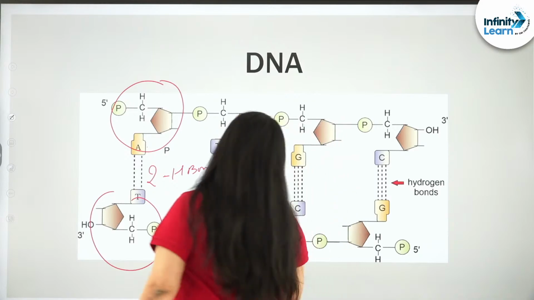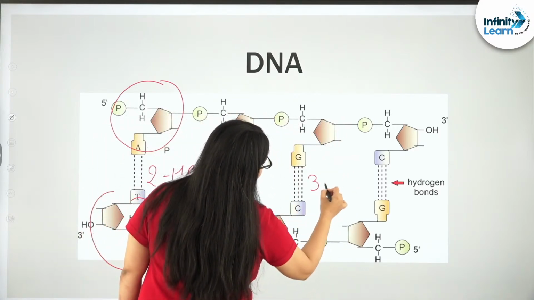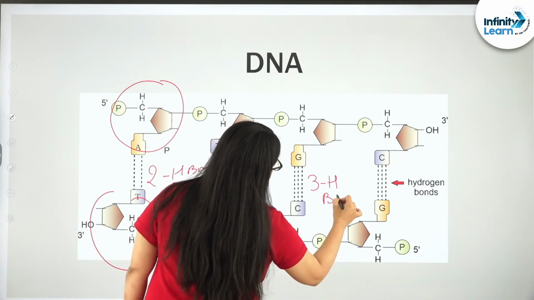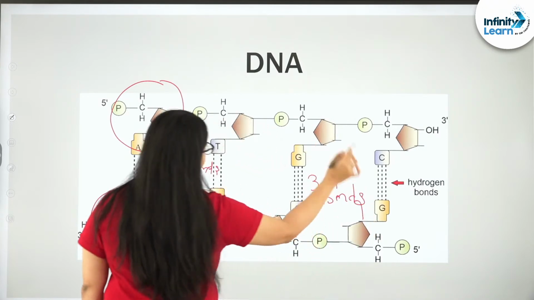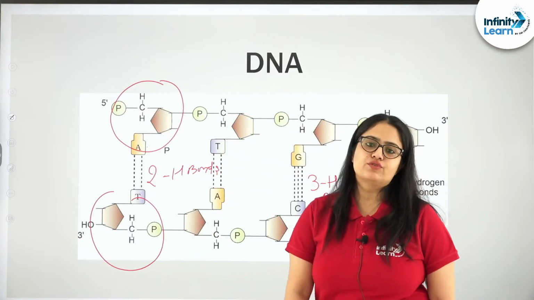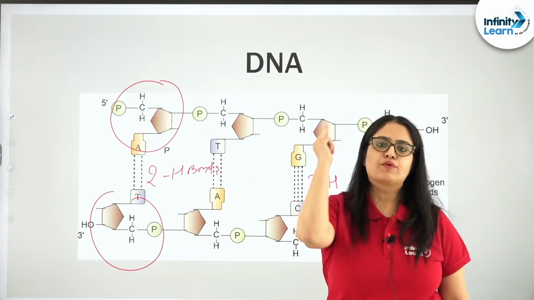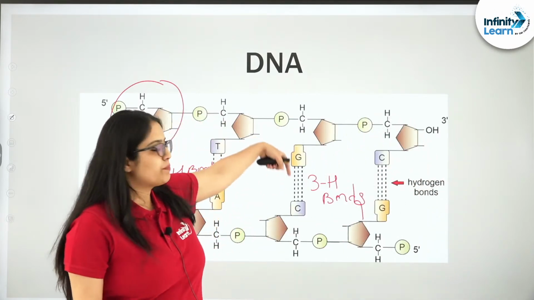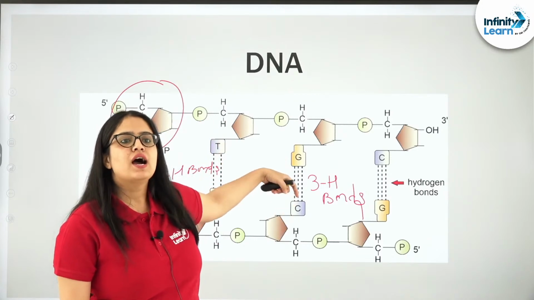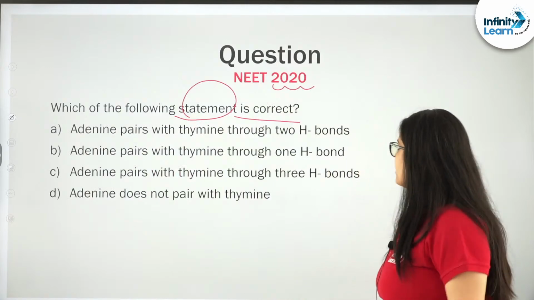And see here students, guanine is paired with cytosine with the help of 3 hydrogen bonds. So I hope students, with this diagram you will not get confused ever in future that adenine pairs with thymine, A pairs with T with the help of 2 hydrogen bonds, and G pairs with C with the help of 3 hydrogen bonds, right? So let us see now the right answer.